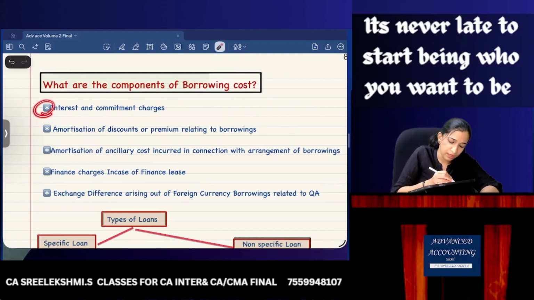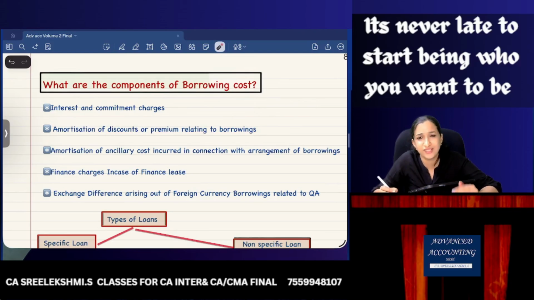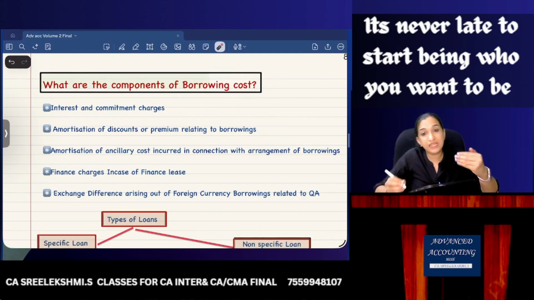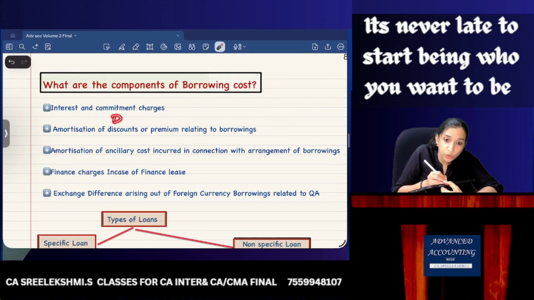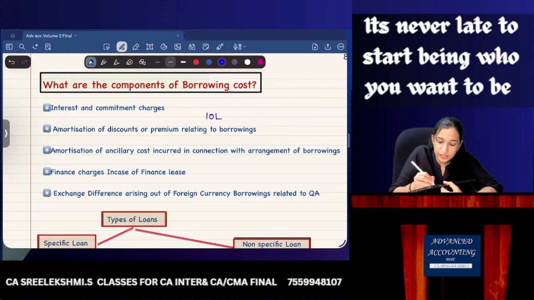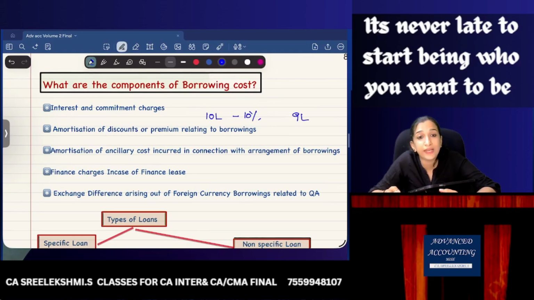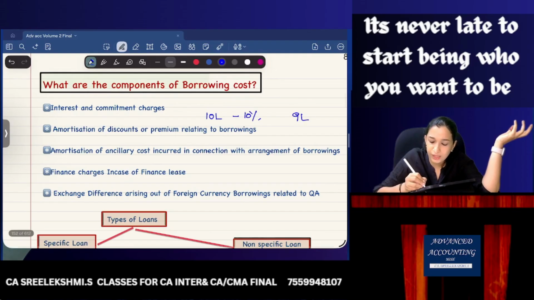Now, next one, amortization of discount or premium relating to borrowings. What is this? Debentures and bonds are also borrowings. If there is a discount on issue, 10 lakhs debentures issued at 10% discount means I am getting only 9 lakhs.